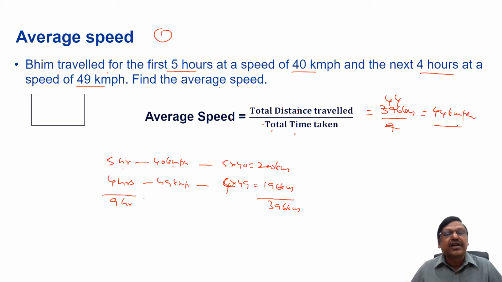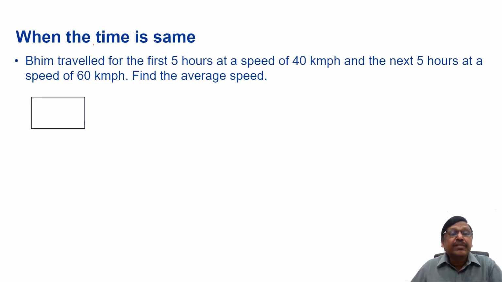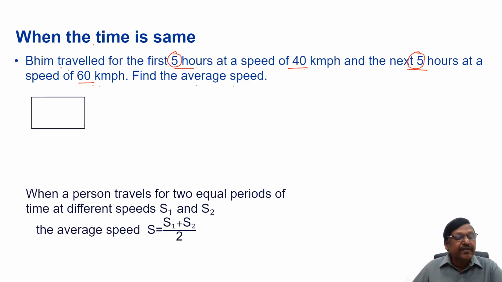Now let us consider a question where the time traveled is same. What happens when the time is same? Say Beam traveled for the first 5 hours at a speed of 40 kilometers per hour and the next 5 hours at a speed of 60 kilometers per hour. Find the average speed. See, when the time is same, we can say the average speed will be simply the average of the two speeds. I will do it in detail. First, let me explain using this shortcut.